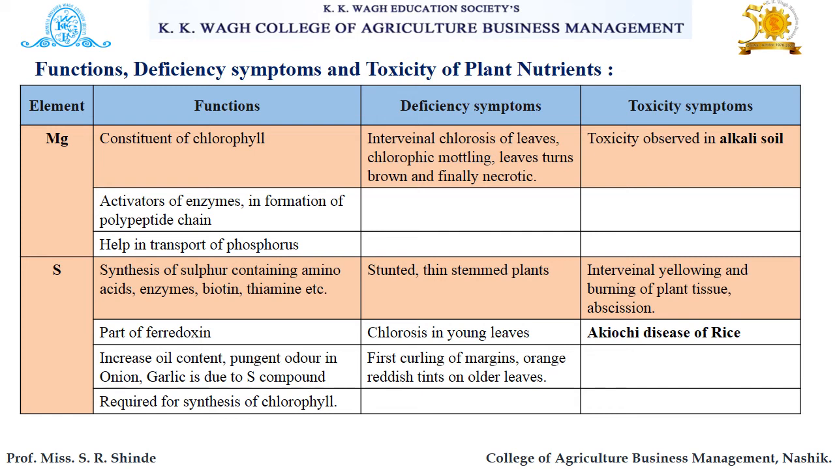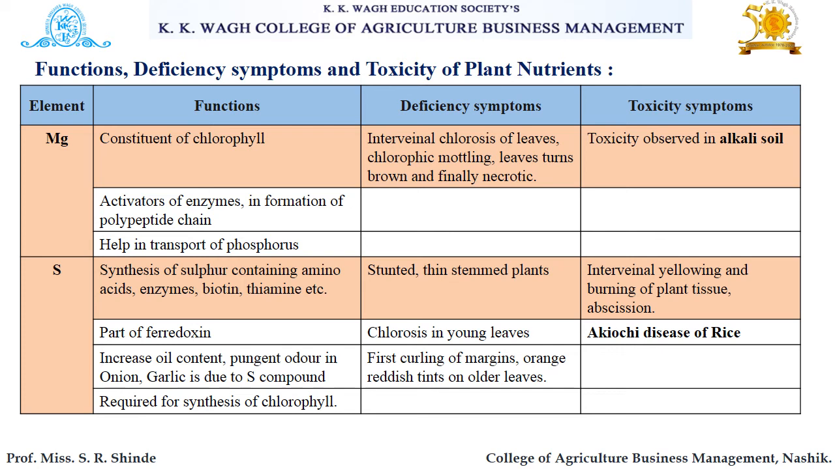So next are the deficiency symptoms of sulfur. Stunted and thin-stemmed plants may be observed due to deficiency of sulfur. Then chlorosis in young leaves, also curling of margins, and orange reddish tints on older leaves. These are the different deficiency symptoms of sulfur.